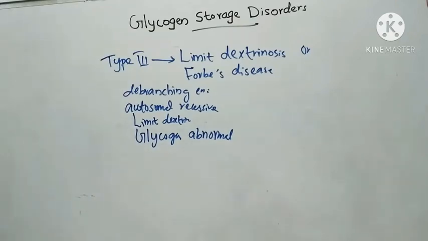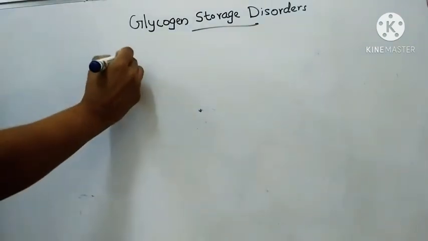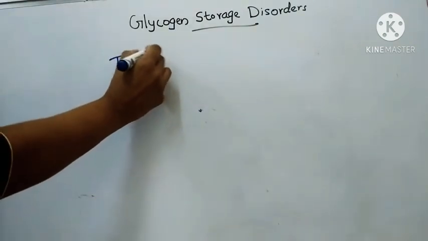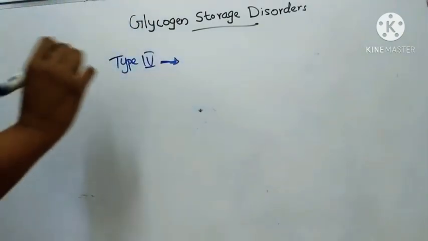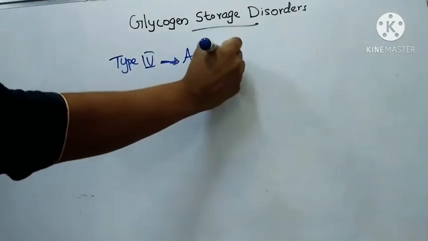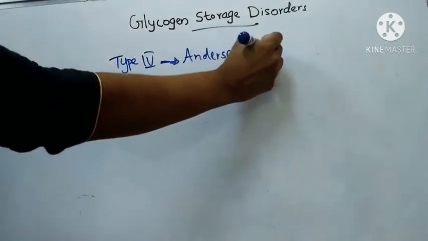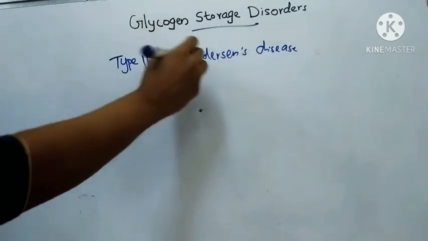Next one is type 4. It is called amylopectinosis or Anderson's disease.